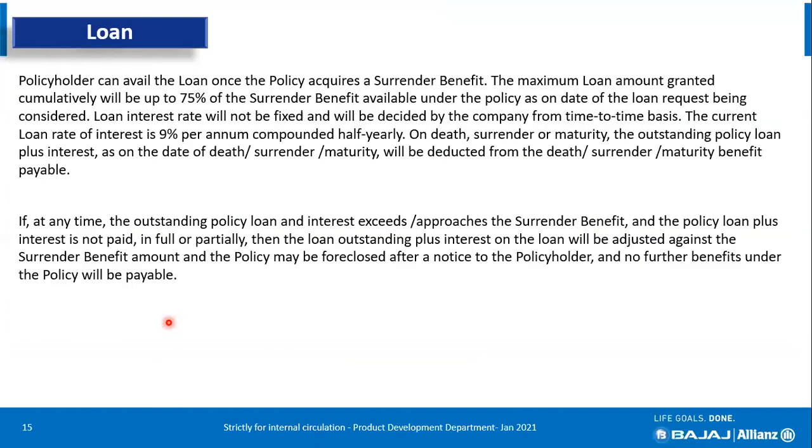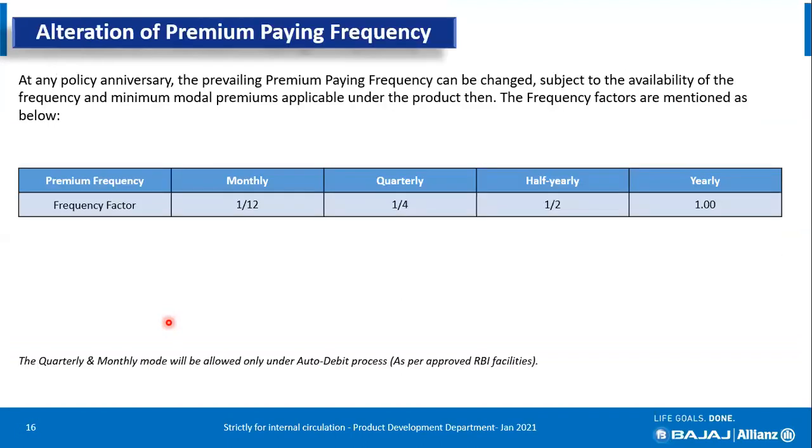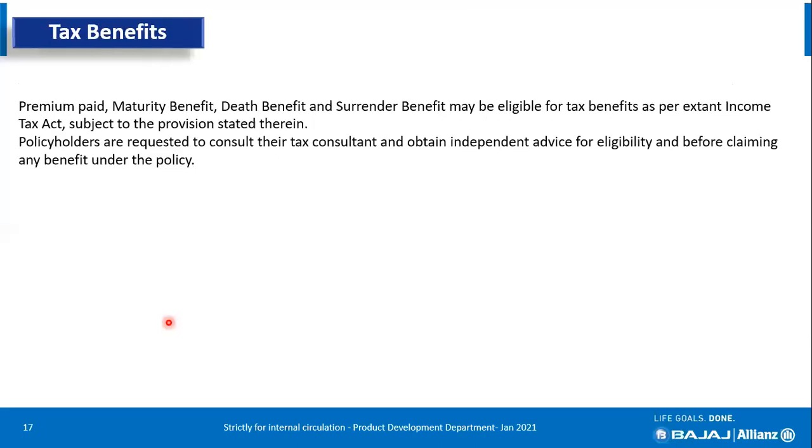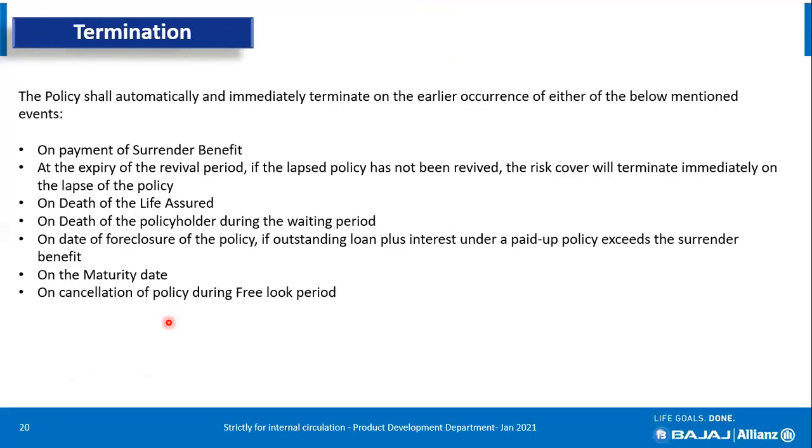Surrender, there is no change. Loan is allowed, which is 75% of surrender benefit after completion of surrender value, once it starts accruing the surrender benefit. The loan rate of interest is 9% per annum, compounded half yearly. All premium payment modes are available. Tax benefit under section 80C and 10(10D) is applicable here, and rest there is nothing changed.